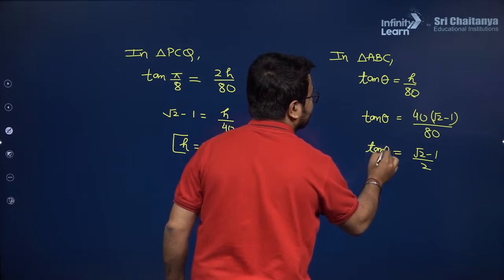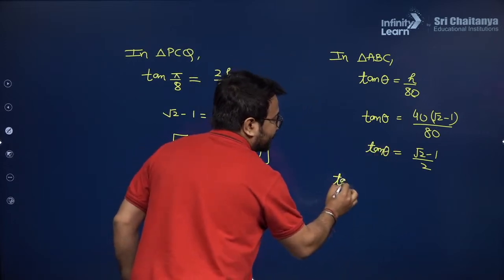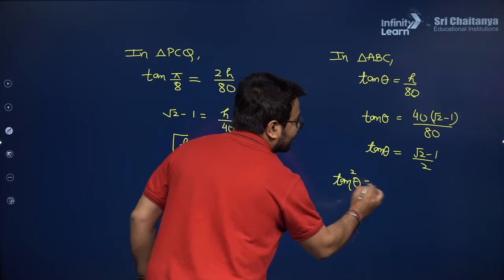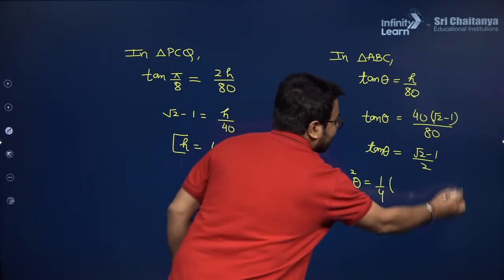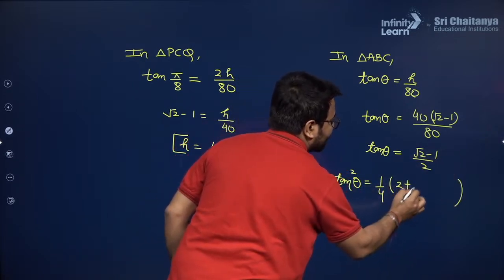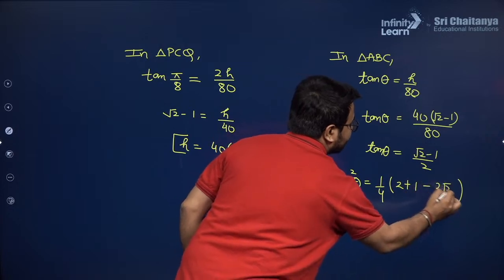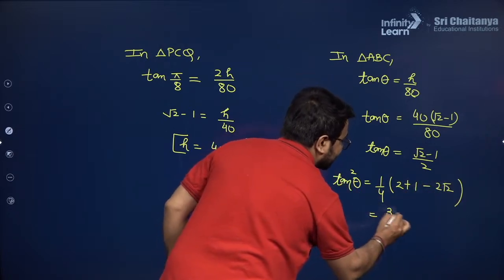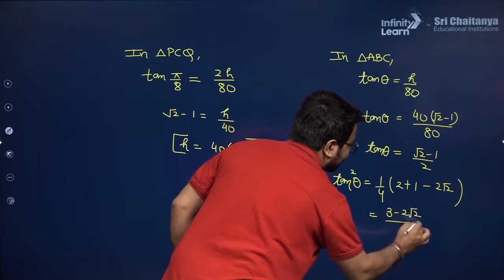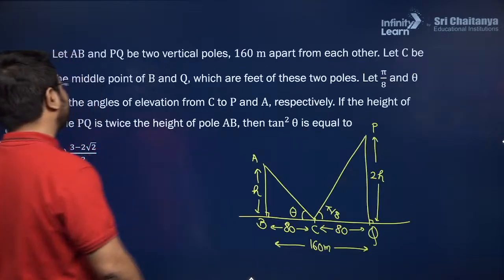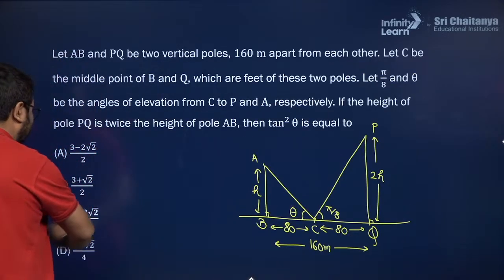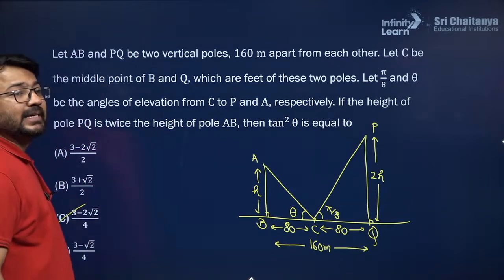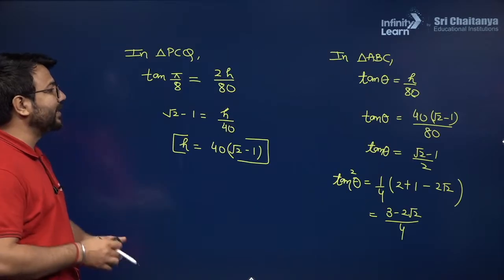Now they are asking us to get the value of tan square theta. So definitely I will square both the sides. It will be 1 by 4. Then root 2 minus 1 square will be a square plus b square minus 2ab. So this will give me the answer 3 minus 2 root 2 divided by 4. Now 3 minus 2 root 2 divided by 4 is given to us in the C option. That is why C option will be the final answer.